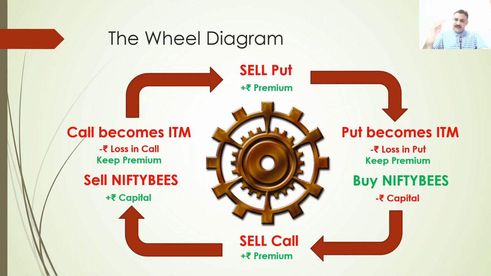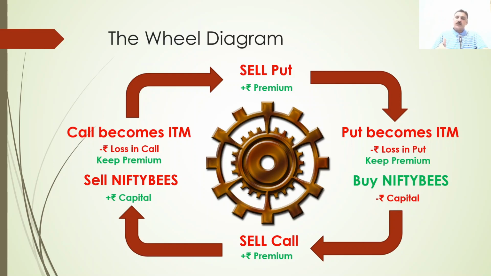If the Nifty has crashed a little bit, do not do this strategy. You still keep your Nifty Bs, that is an unrealized loss only. Do not sell any call against it. Just wait for the market to recover back to the level where you bought. Or you can keep on selling much higher calls, but you will receive a lesser premium.